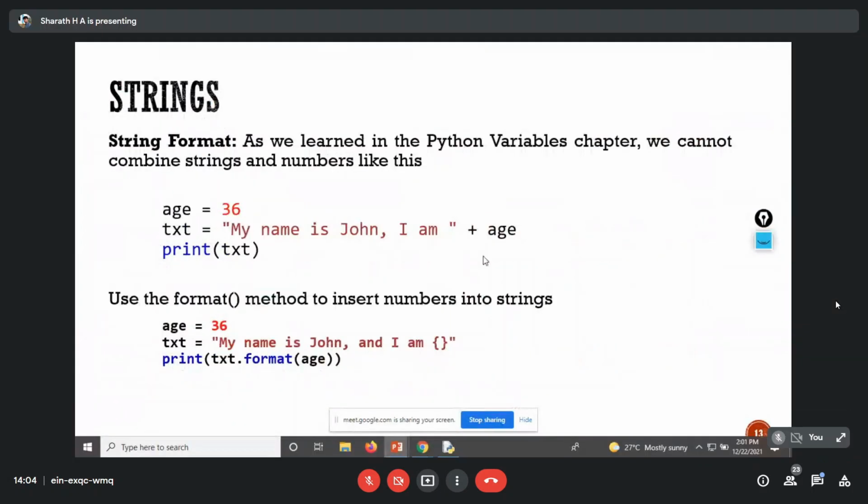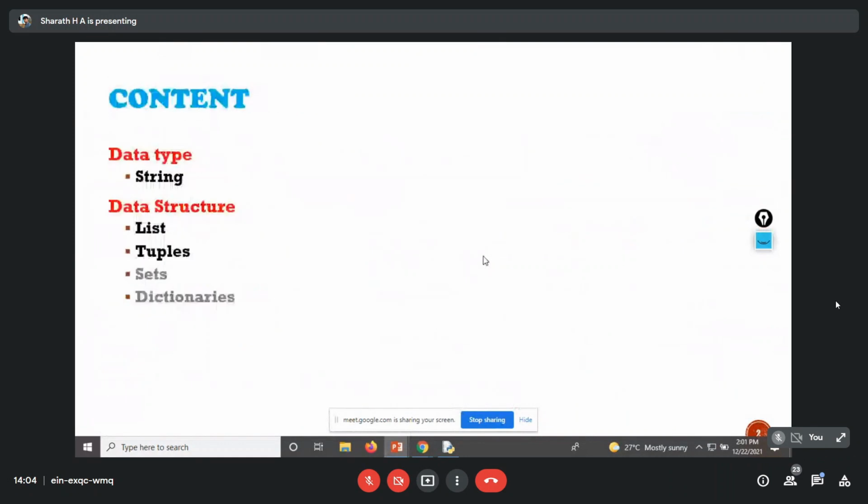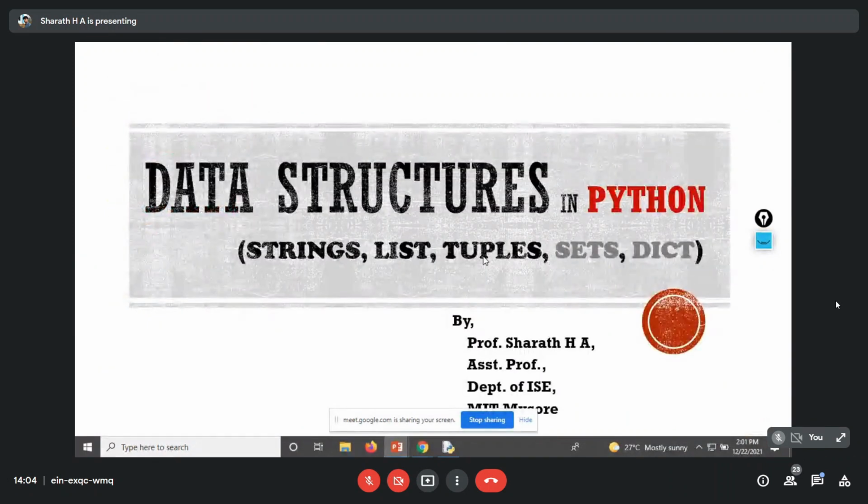Without wasting our time, let's move on to our topic. Today's topic is data structures in Python.